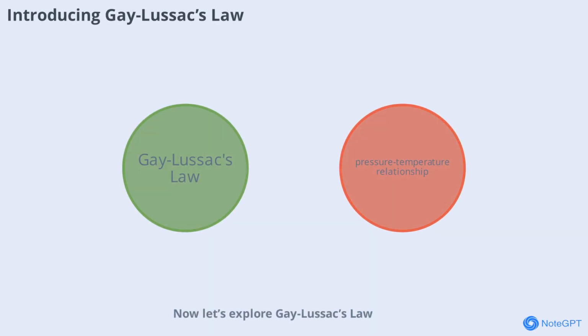Now let's explore Gay-Lussac's law. This law focuses on the relationship between pressure and temperature. Gay-Lussac's law states that at constant volume, the pressure of a gas is directly proportional to its absolute temperature. This means that as the temperature of a gas increases, so does its pressure, provided the volume does not change. This law is crucial in understanding how pressure cookers work and why aerosol cans can be dangerous when heated.